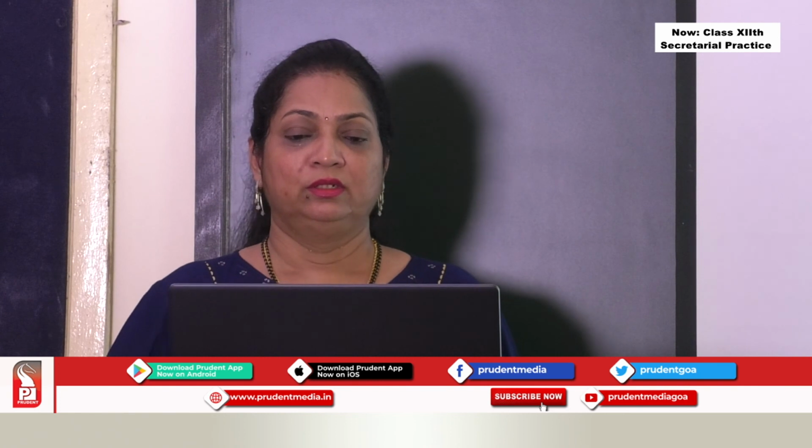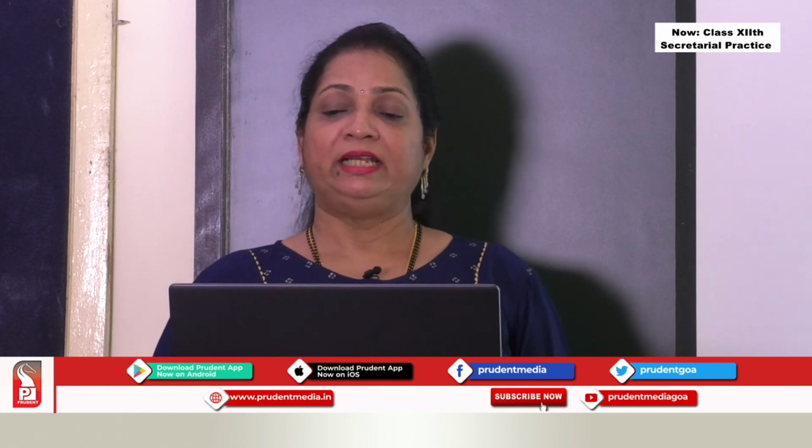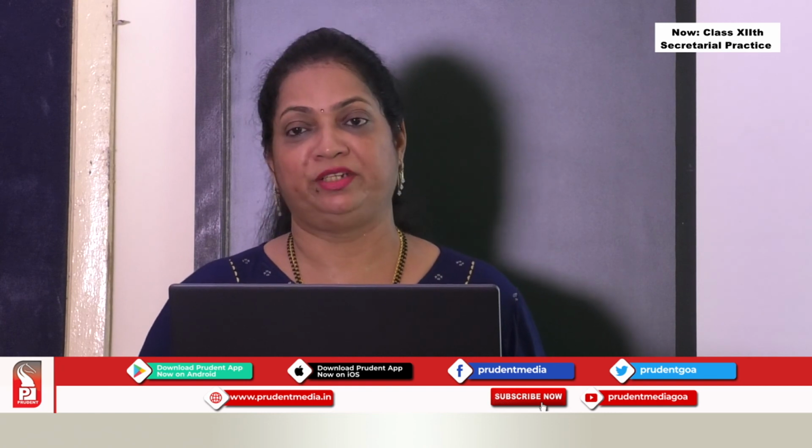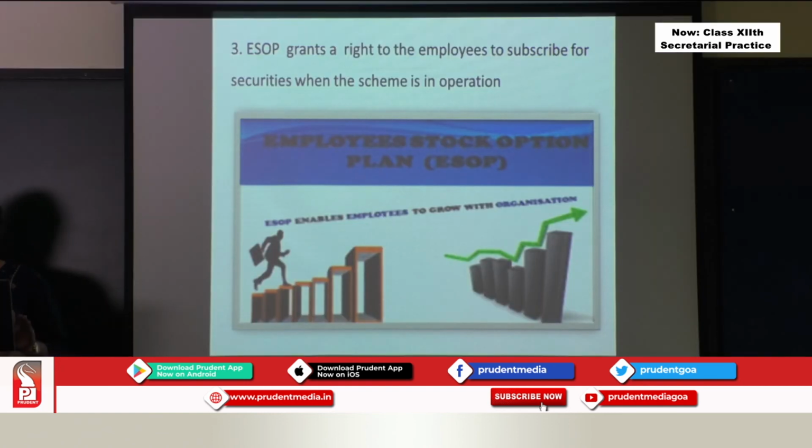Now, these employees can subscribe for securities when the scheme is in operation. Only when the company comes up with the scheme, at that time they can apply for the shares. So, I put a pic for you here, a picture where you can see an employee. The moment the company is coming up with an ESOP, he is ready to go to buy the shares.